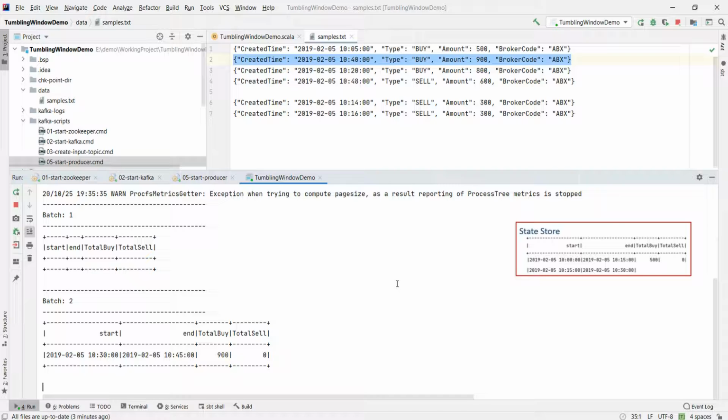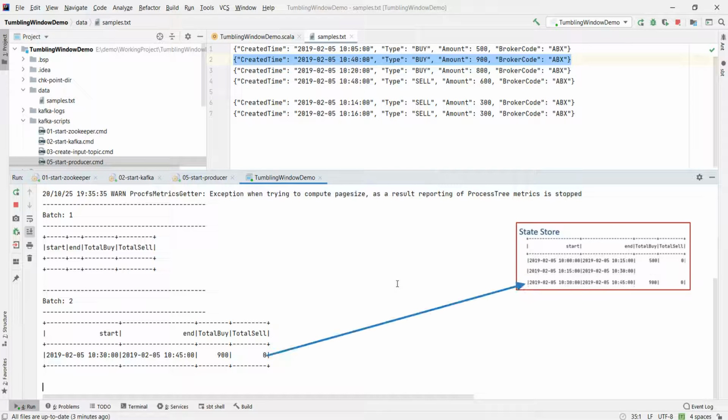My next record is for 10:40. So Spark will also create the third window and show me the aggregate for the 10:30 to 10:45 window. And that's what I got here. Your current micro batch ends here, right? That's what we learned earlier. Each micro batch will process all the records for the current batch, send the output to the given sink, and also send it to the state store. And that's all. Your micro batch ends.